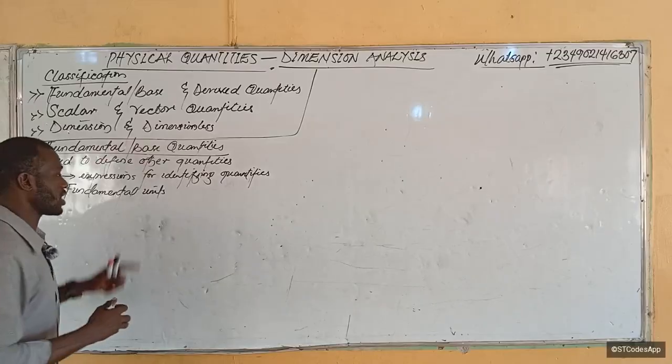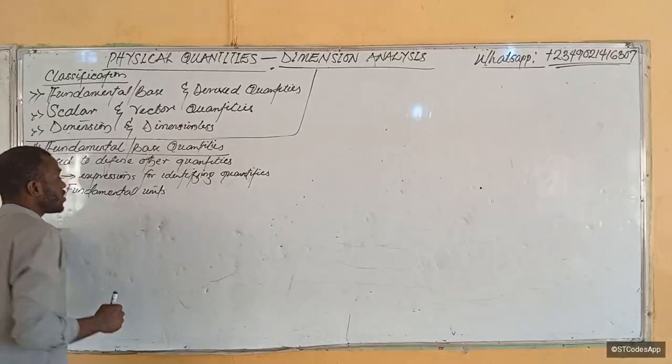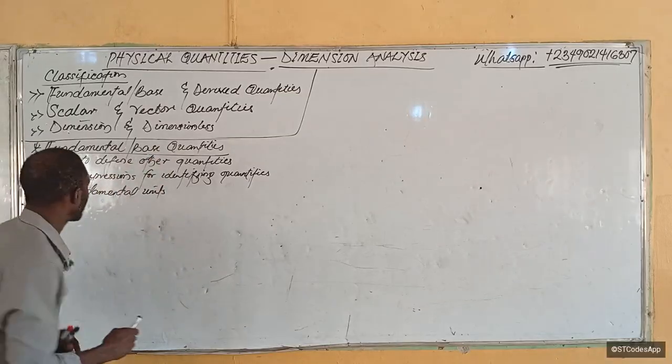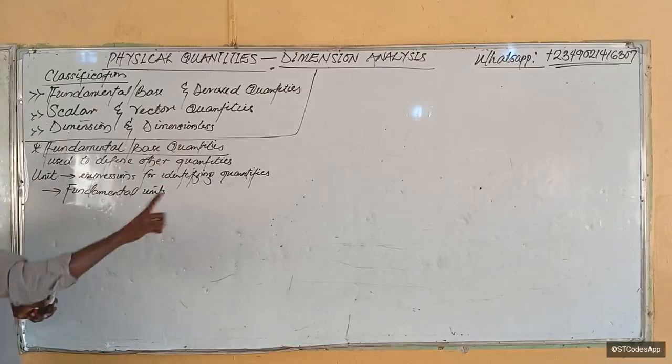So that's why we say it. We say units are measured, quantities are measured in units. Quantities are measured in what? Units. Okay, so I said units help us to identify.